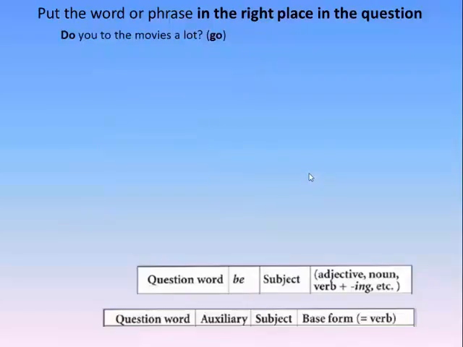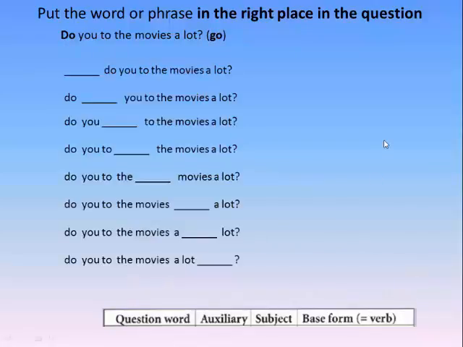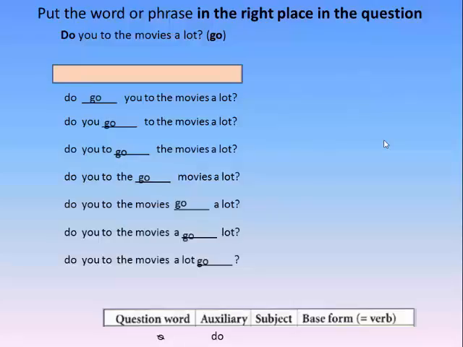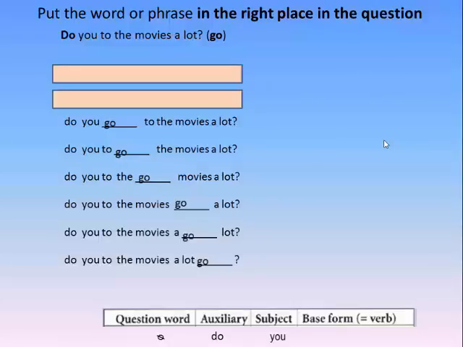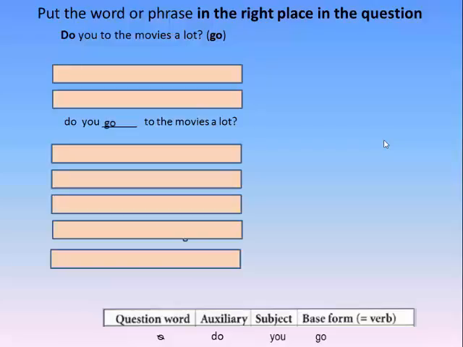Do you to the movies a lot? I need to incorporate go. I have a do, I have an auxiliary, and I have a verb in base form. So, go has many, many options because it is a very long question. Question word, that is not a situation here. We do not have a question word. Auxiliary, yes. Subject, you. And after the subject, base form. Go plus extras. Do you go to the movies a lot?